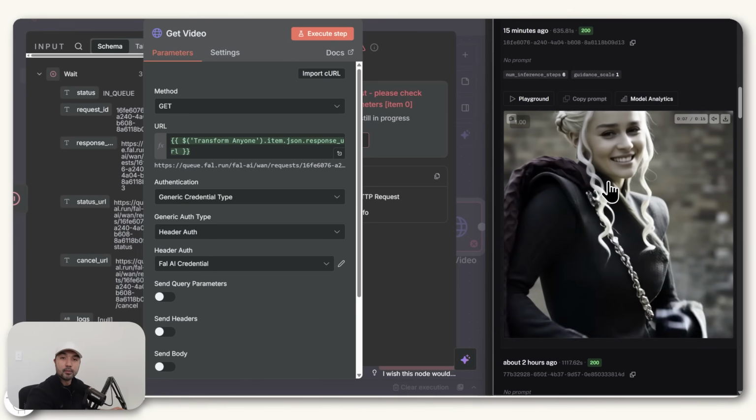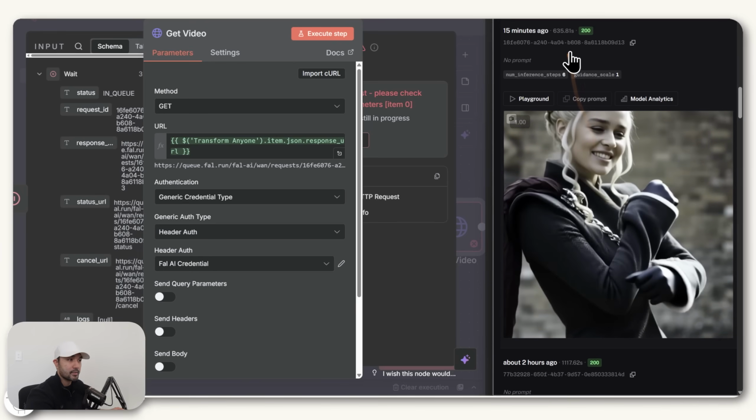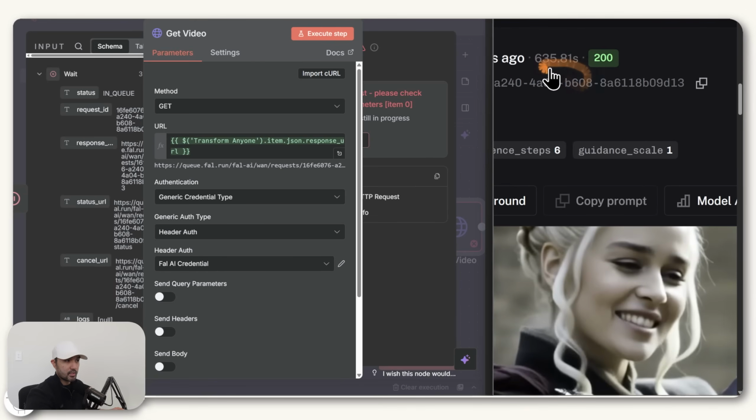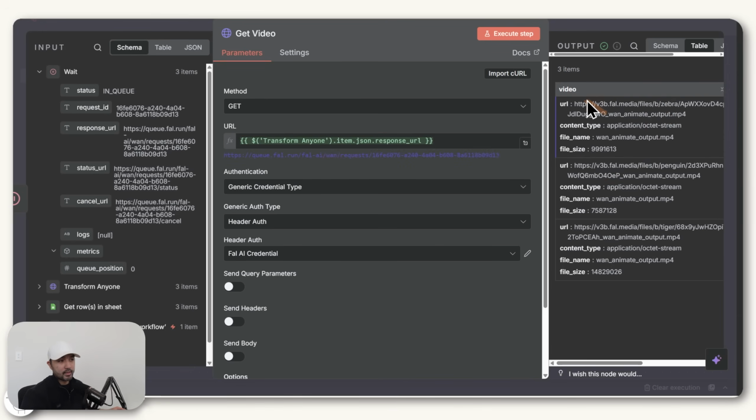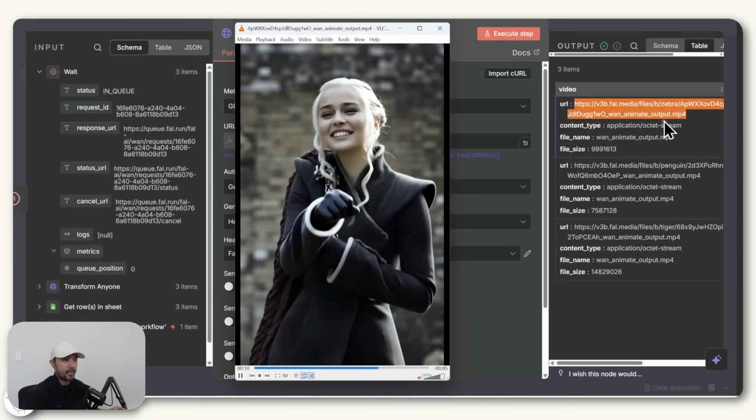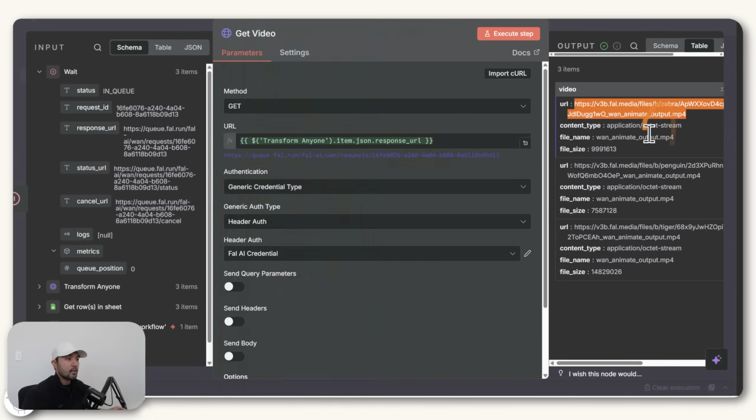It can take a while to run though, especially if you're generating for higher resolutions, which we did for this case. This one in particular ran for around 10 or so minutes, which is part of the reason why learning how to automate it in this manner is useful for you as well. So what we can now do is execute this step. If we look at that, basically what we have are 3 items with these MP4 files, which if you paste in your browser, you can now preview that video. And that's pretty much what we need.